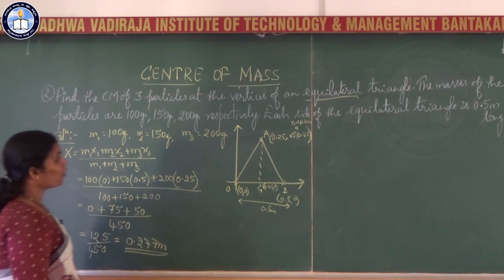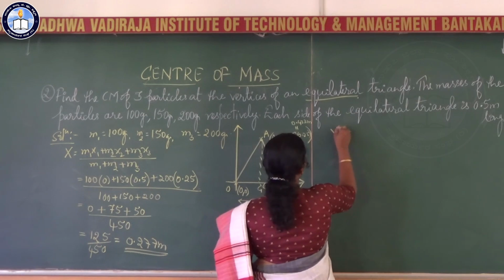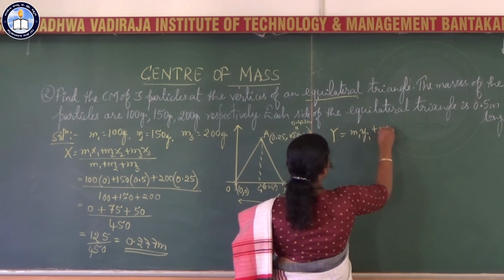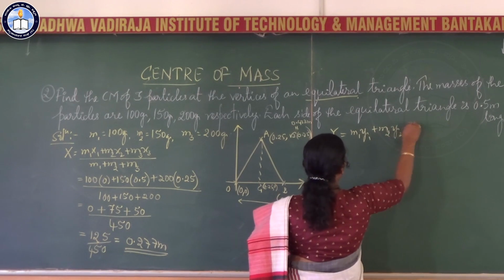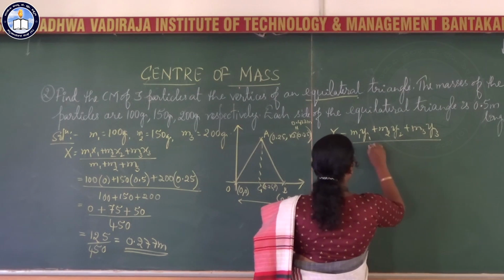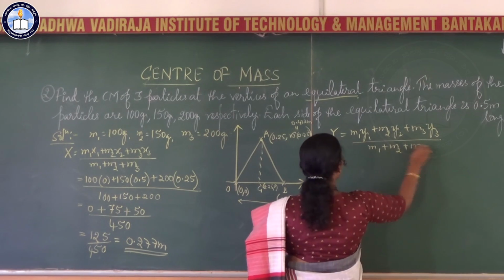Speaking about your y coordinate, y equal to, similarly, m1 y1 plus m2 y2 plus m3 y3 divided by m1 plus m2 plus m3.